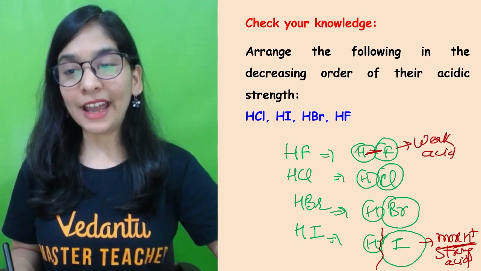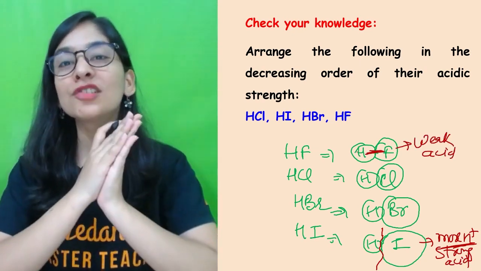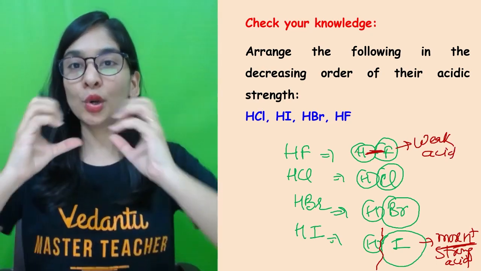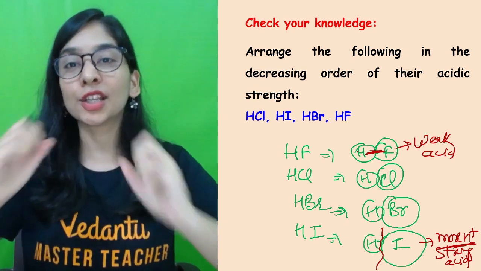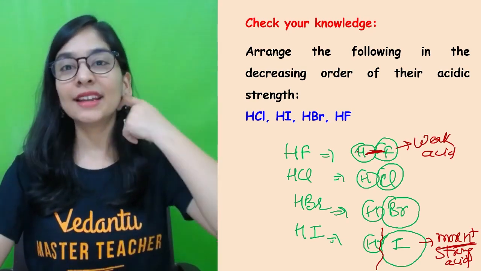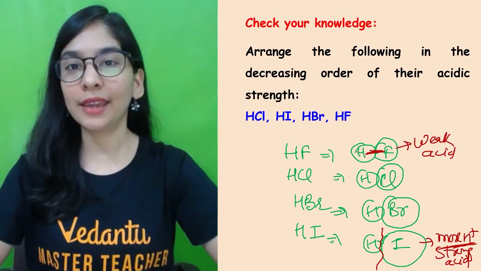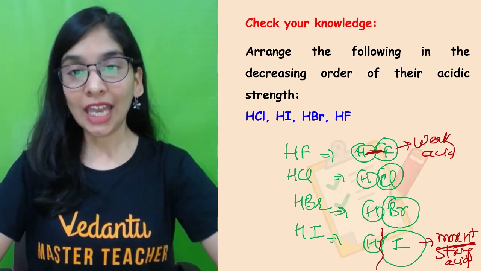Why? Because this kind of bonding is strong enough because of good overlapping, with almost similar size, not having much of a difference. So this point is clear, that bond strength is playing a very big role here.